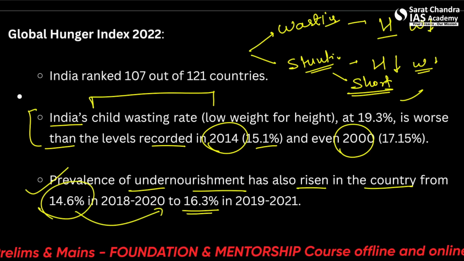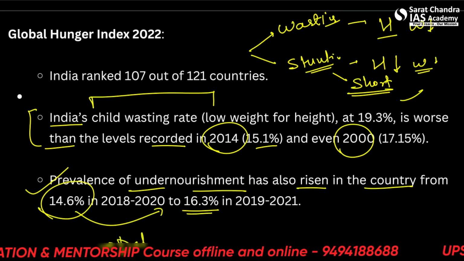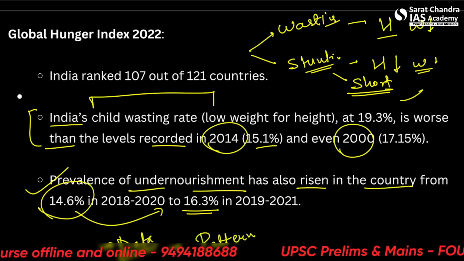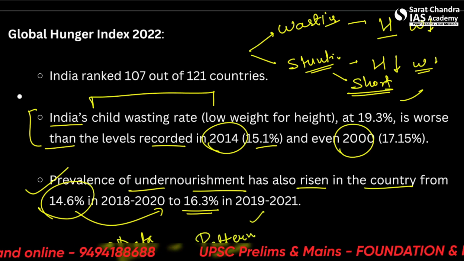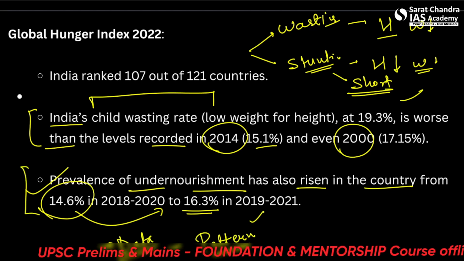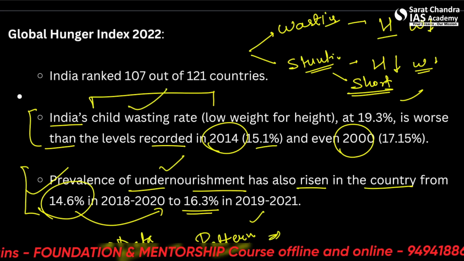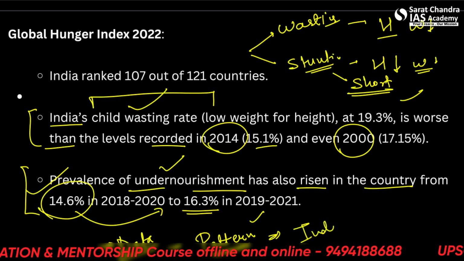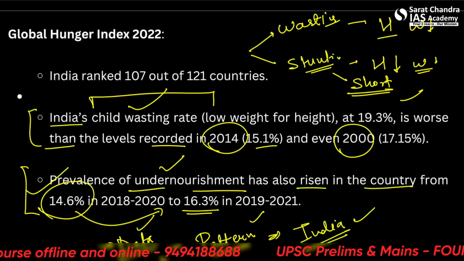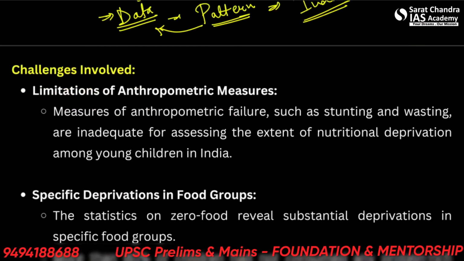So how can you write this? You don't need to produce the exact data. Just remember the pattern, because your general observation is supported by the actual data. So you can just remember the pattern that prevalence of undernourishment and child wasting rate has worsened through the last decade in India. Now this cannot be challenged because it is backed by data that you are not able to remember and did not choose to reproduce. If you can remember, then exactly, very good.